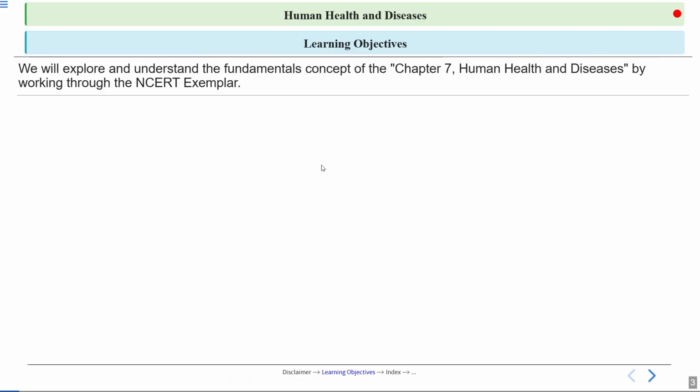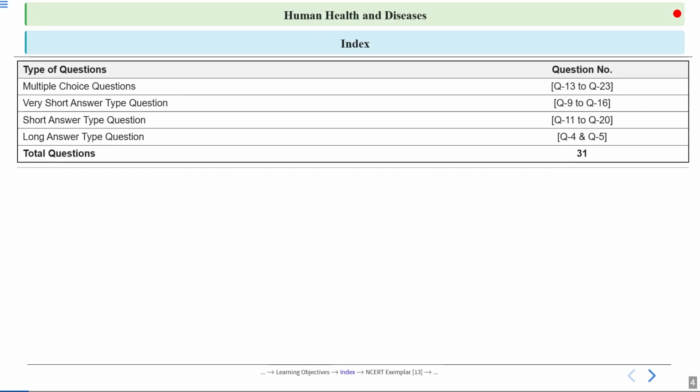So let's have a look at the objectives of today's session. Today we'll be discussing the basic concepts related to the chapter Human Health and Diseases by working through NCERT Exemplar questions. These questions are based on some concepts, and we'll discuss these concepts by discussing these questions. These questions have been divided into the following categories: multiple choice questions, very short answer type questions, short answer type questions, and long answer type questions.